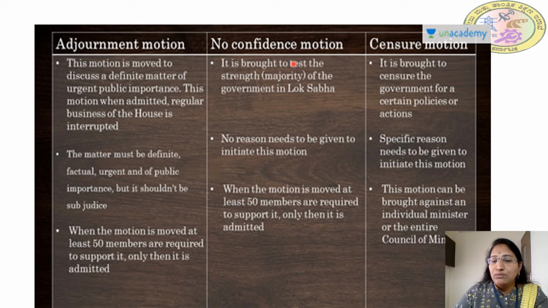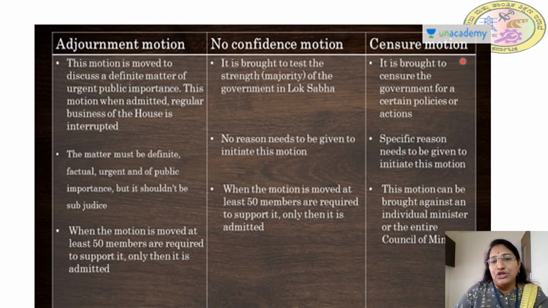Now, no confidence motion. We have already studied this. It is brought to test the strength, the majority of the government in Lok Sabha, to check whether there is confidence in the ruling government or not. So that is checked by the majority. No reason needs to be given to initiate this motion. But when the motion is moved, at least 50 members are required to support it. So to move this motion, a minimum of 50 members have to support, then only this motion can be taken.